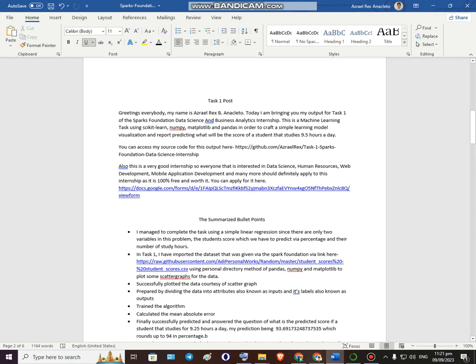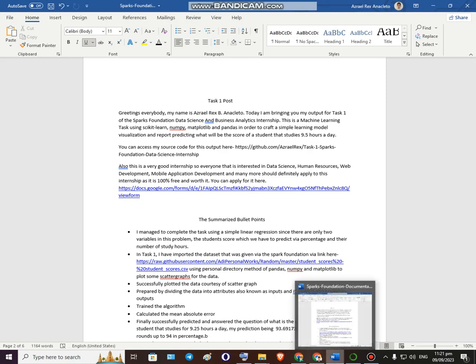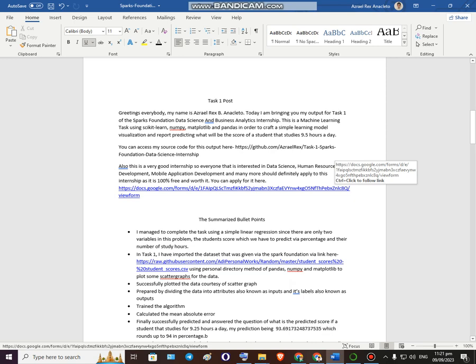Anyway, for this one, I am going to be using scikit-learn, numpy, matplotlib, and pandas in order to craft a simple learning model, visualization, and report predicting what will be the score of a student that studies 9.5 hours a day. And this is going to be a simple linear regression model. Linear regression is one of the most basic concepts in statistics. So without further ado, let's get on with it.